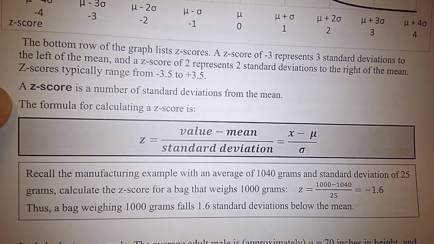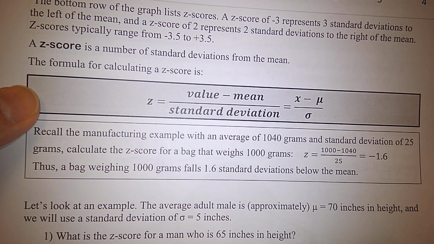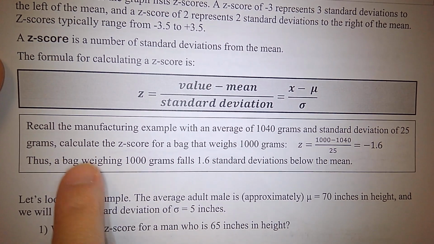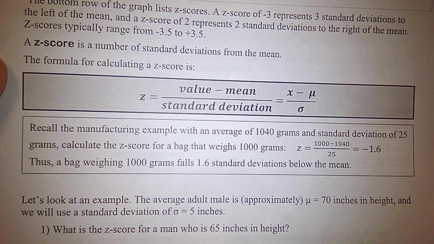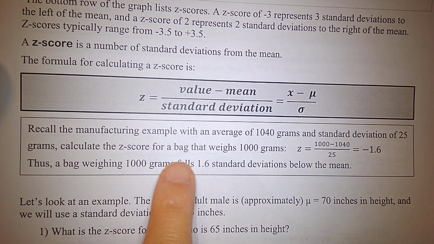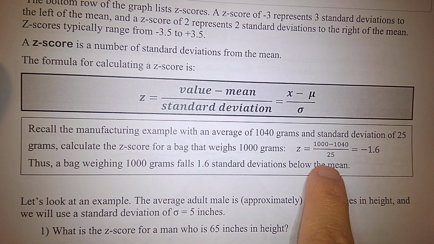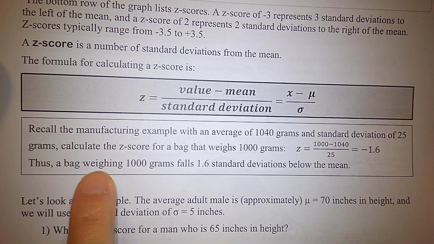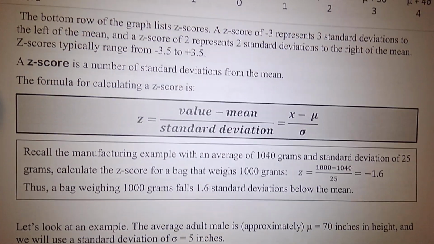The z-score is the number of standard deviations from the mean. The formula for calculating the z-score is z equals the value minus the mean, divided by the standard deviation. Recall the manufacturing example, with a mean of 1,040 grams and a standard deviation of 25 grams. Calculate the z-score for a bag that weighs 1,000 grams. Z equals 1,000 minus 1,040 divided by 25, which equals -1.6. Thus, a bag weighing 1,000 grams falls 1.6 standard deviations below the mean. Okay, very good.